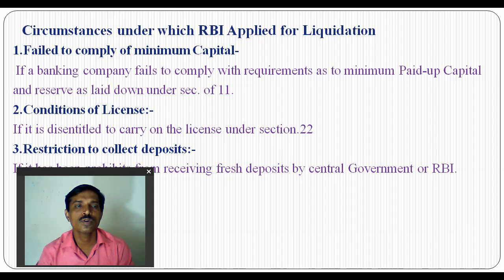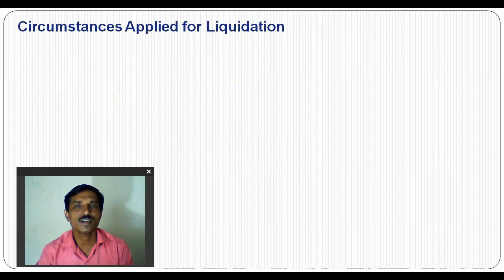So there is a restriction on collecting fresh deposits, or failure to comply with the minimum paid up capital or with the condition of the license.